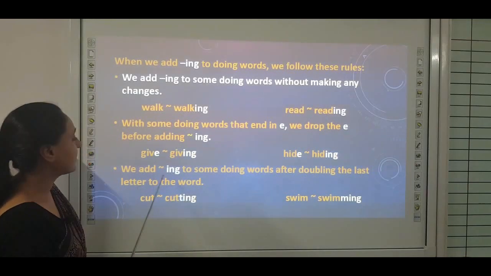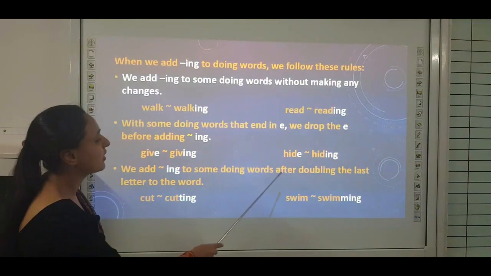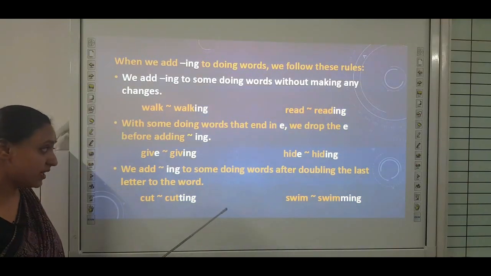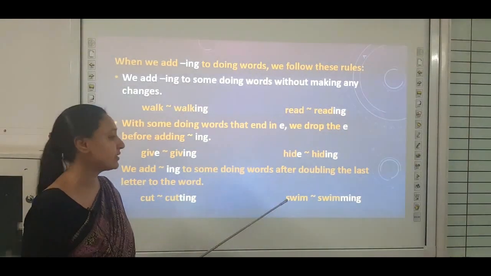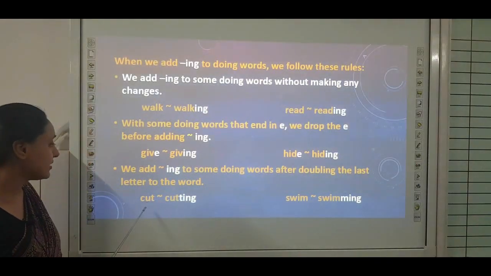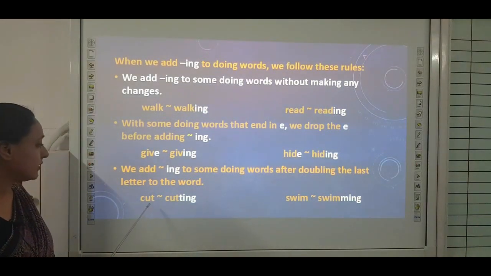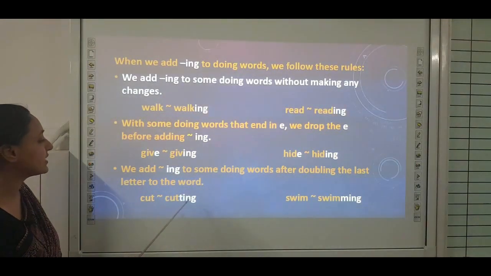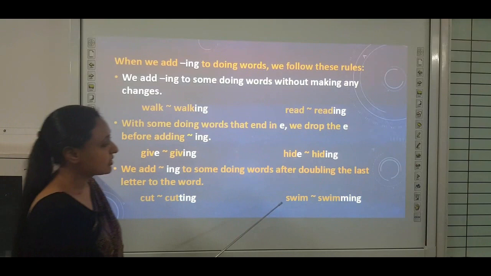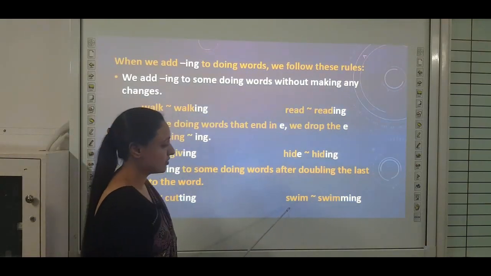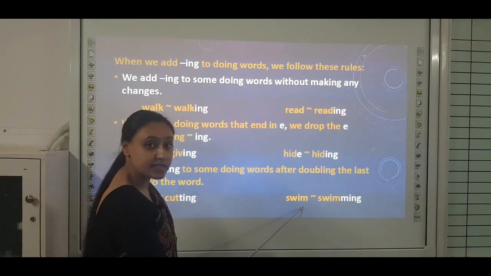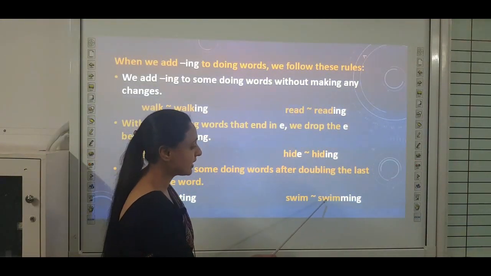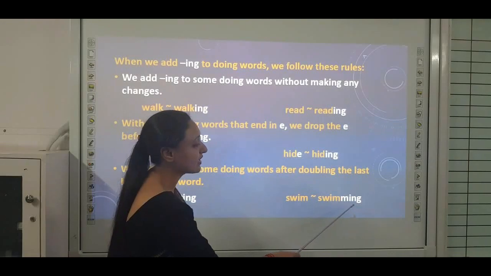Now, we add ing to some doing words after doubling the last letter of the word. So, what do we have to do here? We have to double the last letter. Cut becomes cutting. Here we double the letter T. So it becomes C-U-T-T-I-N-G, cutting. Swim becomes swimming. So here the last letter is M, and when we add ing, it gets doubled. It becomes S-W-I-M-M-I-N-G, swimming.